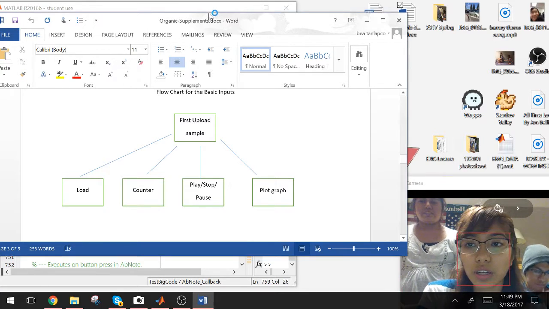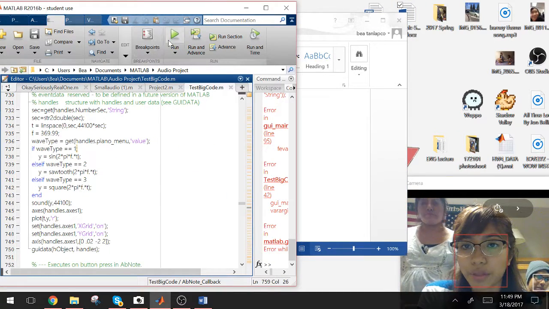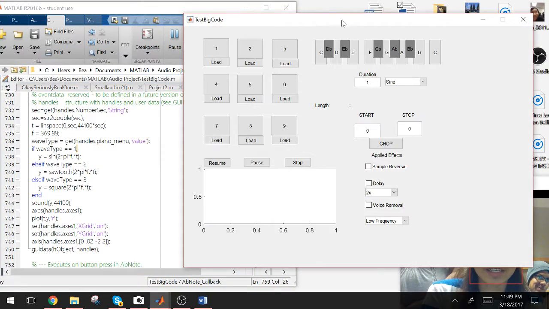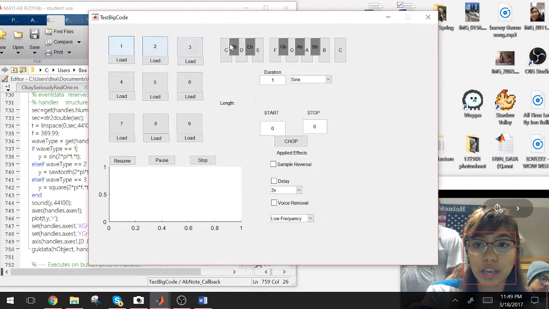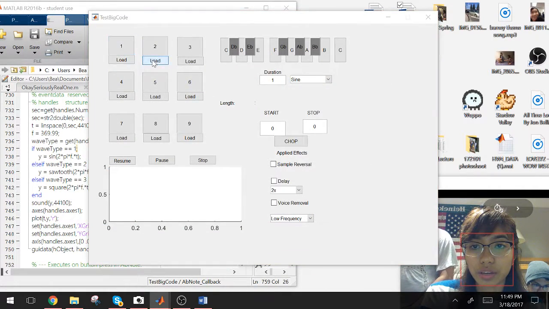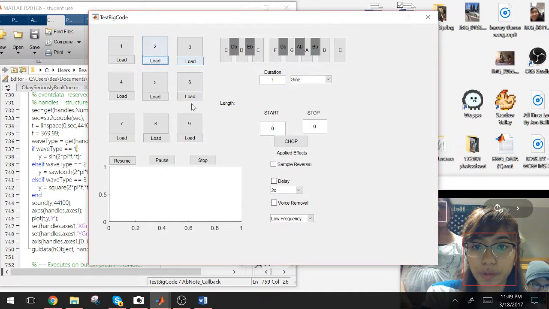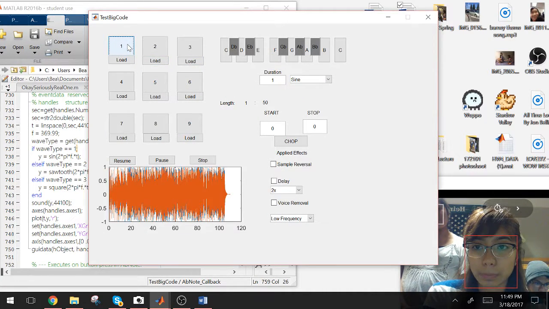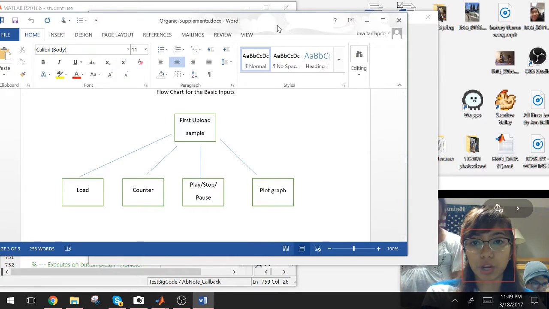So first of all, we are doing the audio sampler, and what we have presented here are 9 buttons, and each of them can load a WAV file, and it can hold multiple songs per button. And when you click the first one, it will play the audio file.